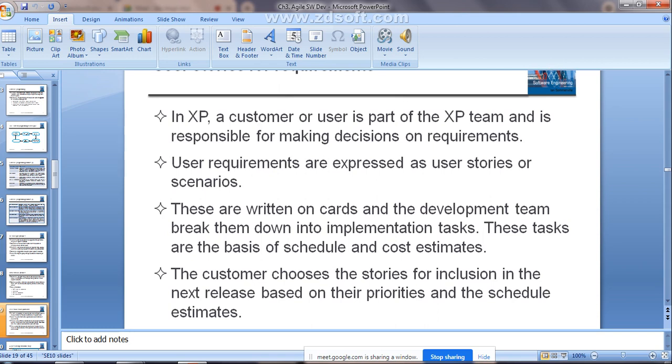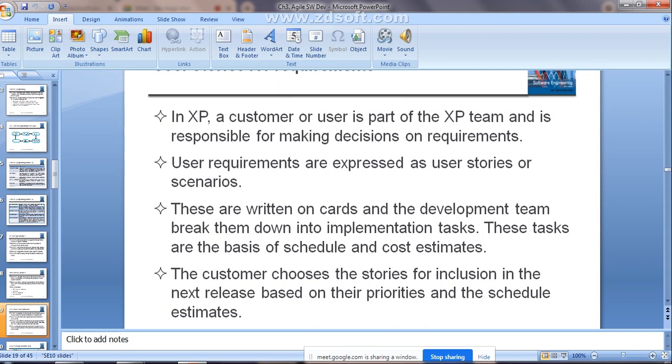Because if it is an important functionality, you need to add it in the first release itself. If it has a lower priority, you can add it in a later release of the software. First you need to give importance to the very important functionalities, which need to be added within the first release. So these tasks are based on the schedule and the cost estimates. Clear? And the customer is going to choose these stories for inclusion in the next release based on their priorities and the schedule estimates.